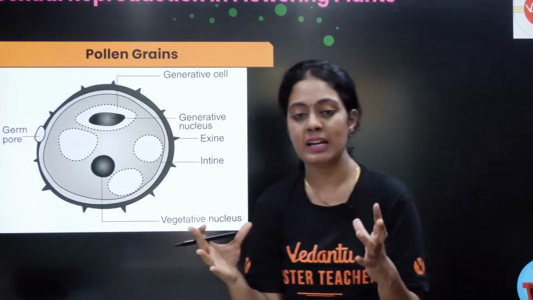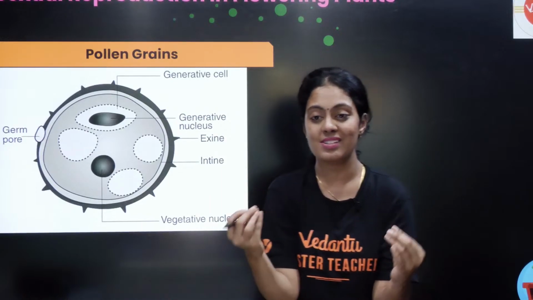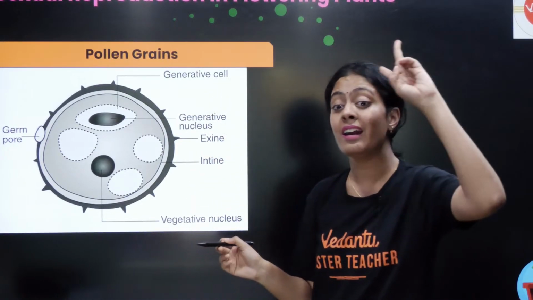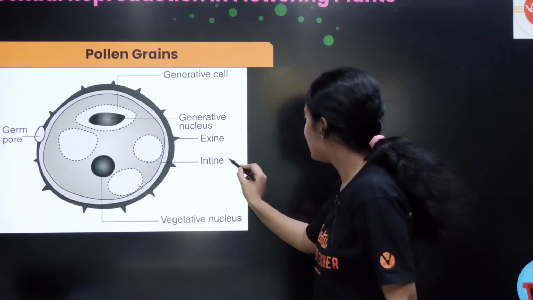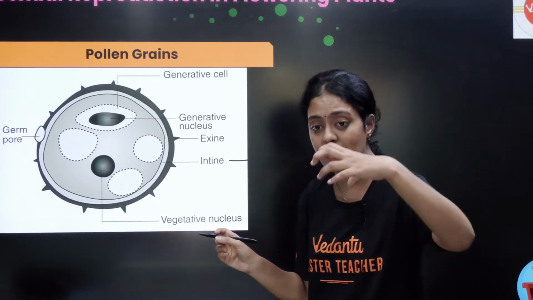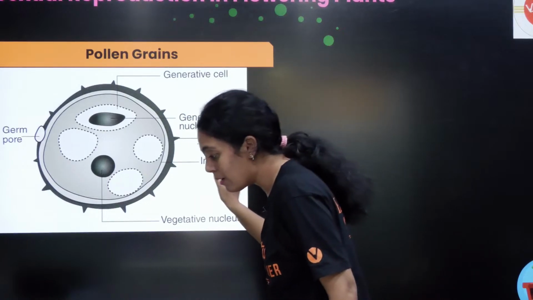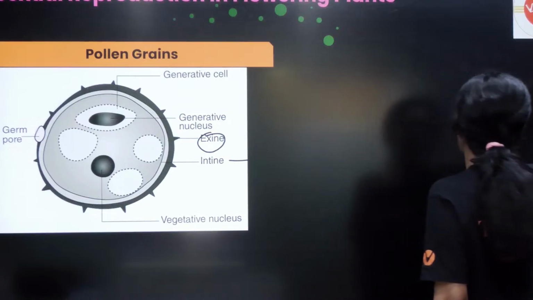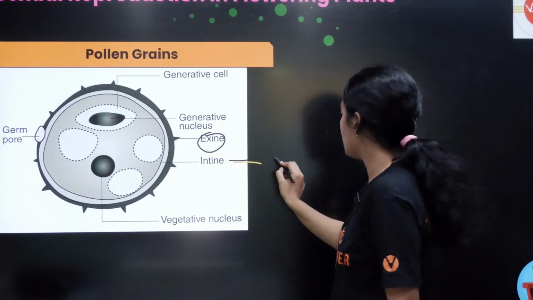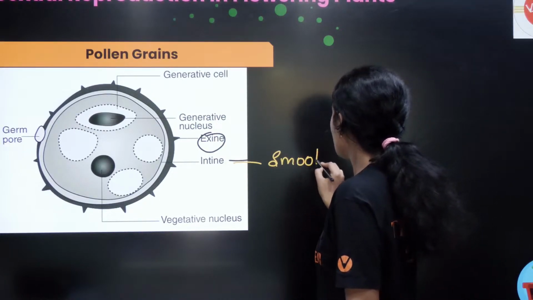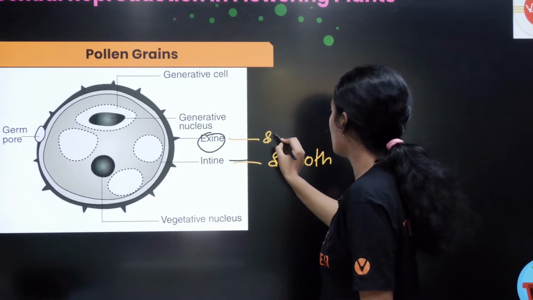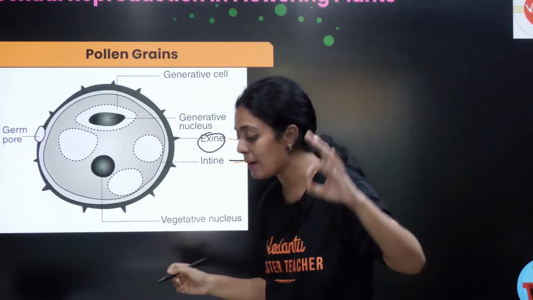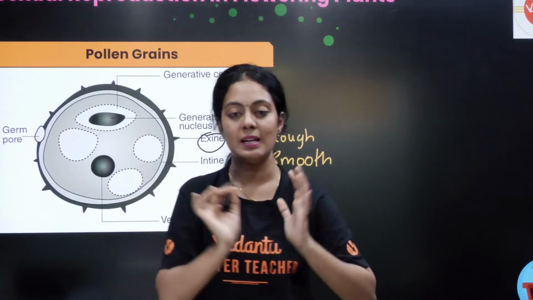So இந்த pollen grain ன்றது ரொம்ப ரொம்ப இம்பார்ட்டன்ட்டான ஸ்ட்ரக்சர். It has to be protected. Okay, அந்த ப்ரொடெக்ஷனுக்காக அதுக்கு ரெண்டு லேயர் இருக்கு பசங்களா. It has an inner intine, உள்ள இருக்க லேயர் பேரு intine and வெளிய இருக்க லேயர் பேரு exine. Okay, so this intine is smooth. இந்த intine எப்படி இருக்கு, ரொம்ப ஸ்மூத்தா இருக்கு. Whereas my exine is not smooth. Okay, it is rough. Can anyone tell me what is a special substance that is present in an exine?